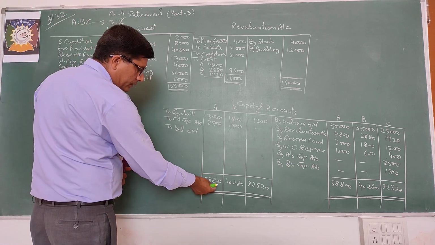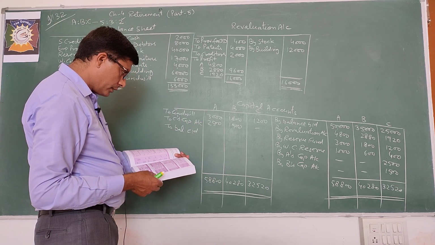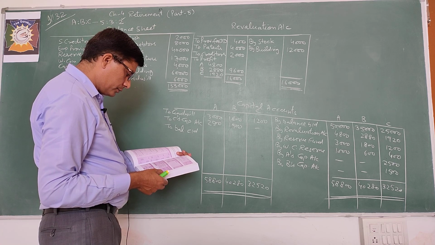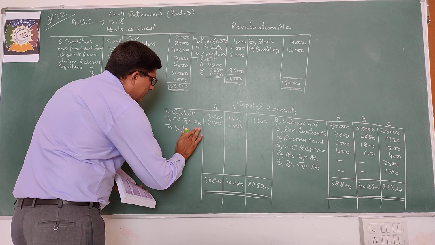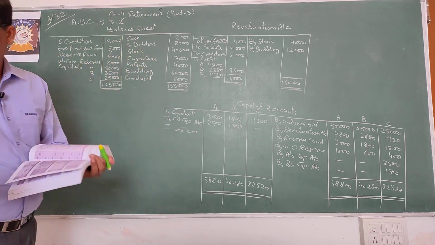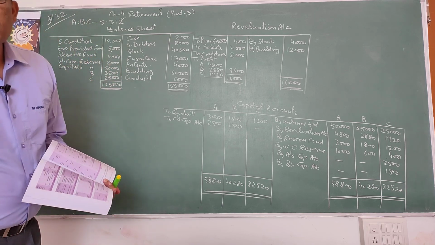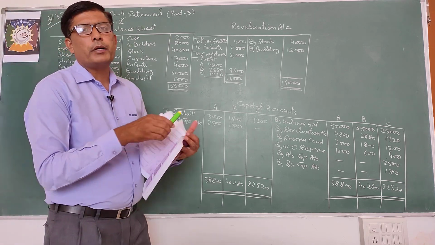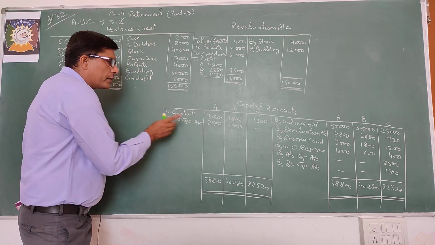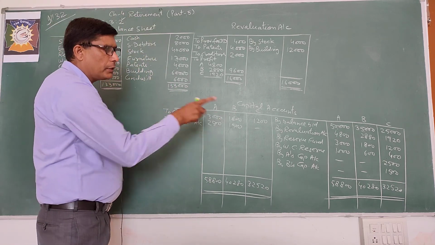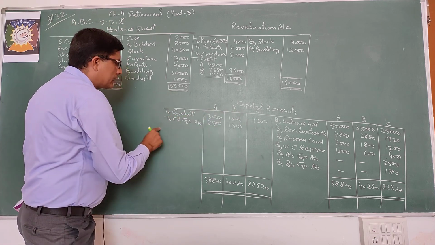Total is 58,800. Deduct this 5,500. The balance will be 53,300. One thing I have forgotten. Listen. At the time of retirement of a partner, you will never show the balance of retiring partner. Here retiring partner is C, so you will never show C's capital balance to balance CD.